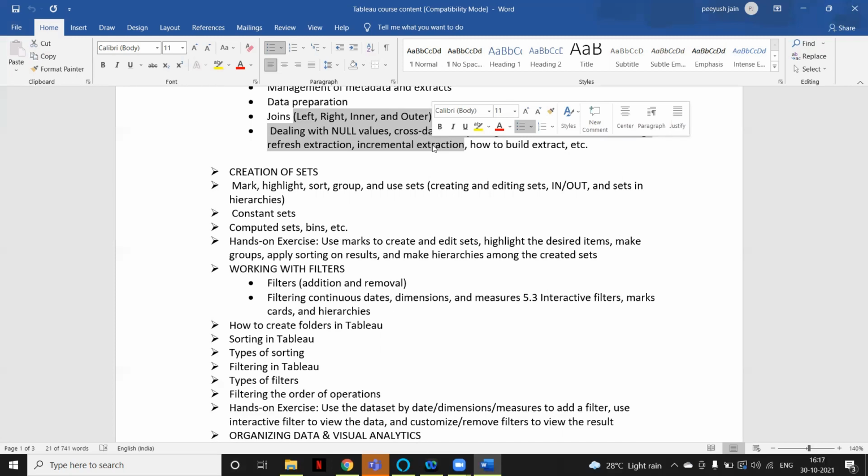We also have something called cross database joins. For example, if we have some data in Oracle, and the respective data is available in SQL Server or any other database, how can you use multiple databases and create one report on top of that? We will understand how cross database works. And then we have data blending, which is again a very advanced feature of Tableau, where we connect with multiple data sources and create a report on top of that.